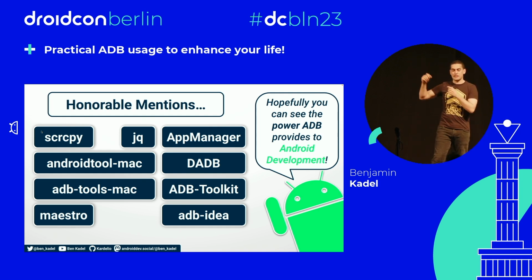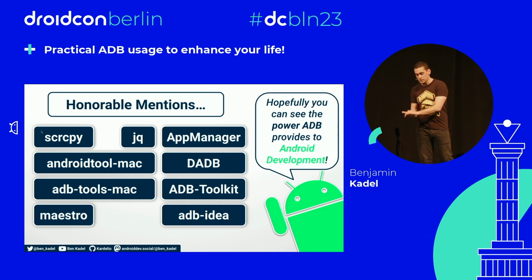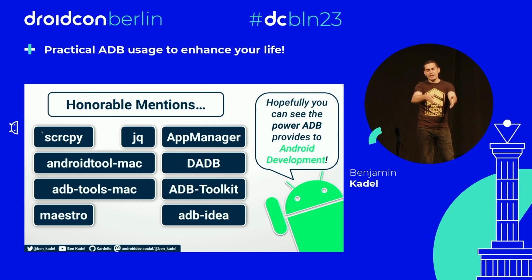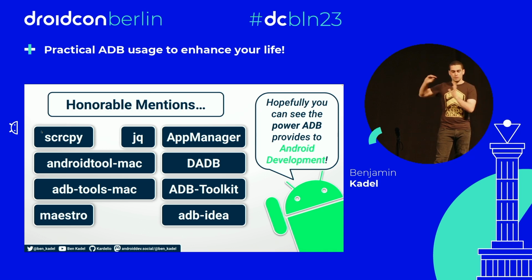Scrcpy, top left, for example, is a really great tool to mirror your physical device onto your desktop computer. jq is a terminal JSON parser. There's some really great ADB GUI tools there. There's even IDEA plugins for ADB. Really, really great stuff. Some fantastic developers. A lot of open source stuff there as well for you to investigate.